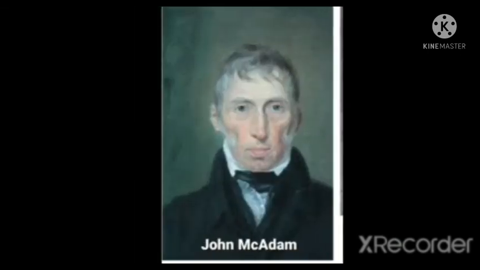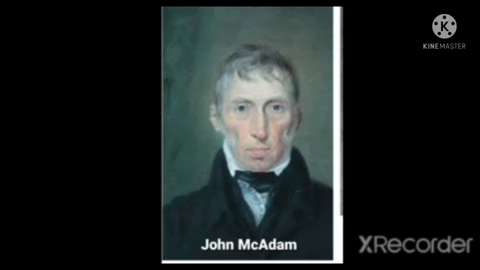Answer, John McAdam. John McAdam or John Loudon McAdam was a Scottish civil engineer and road builder. He was the inventor of macadamization, an effective and economical method of constructing roads.